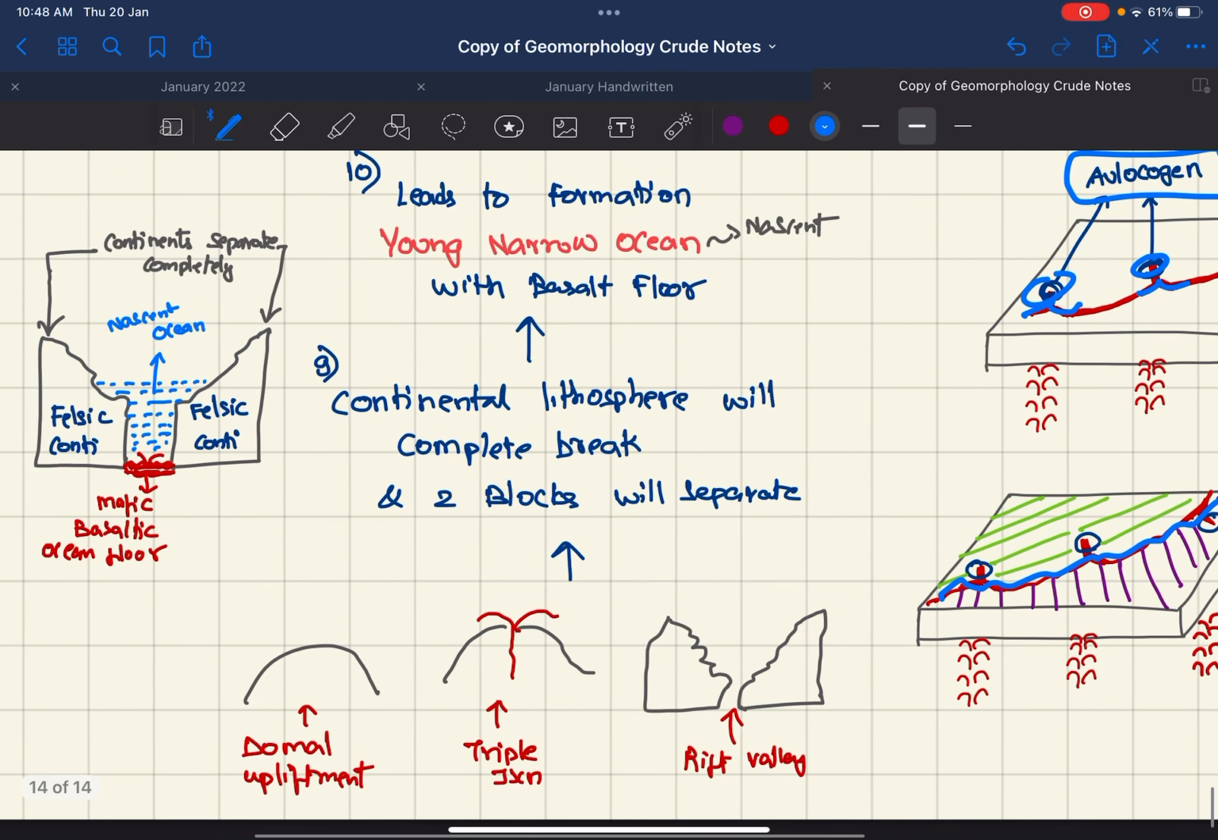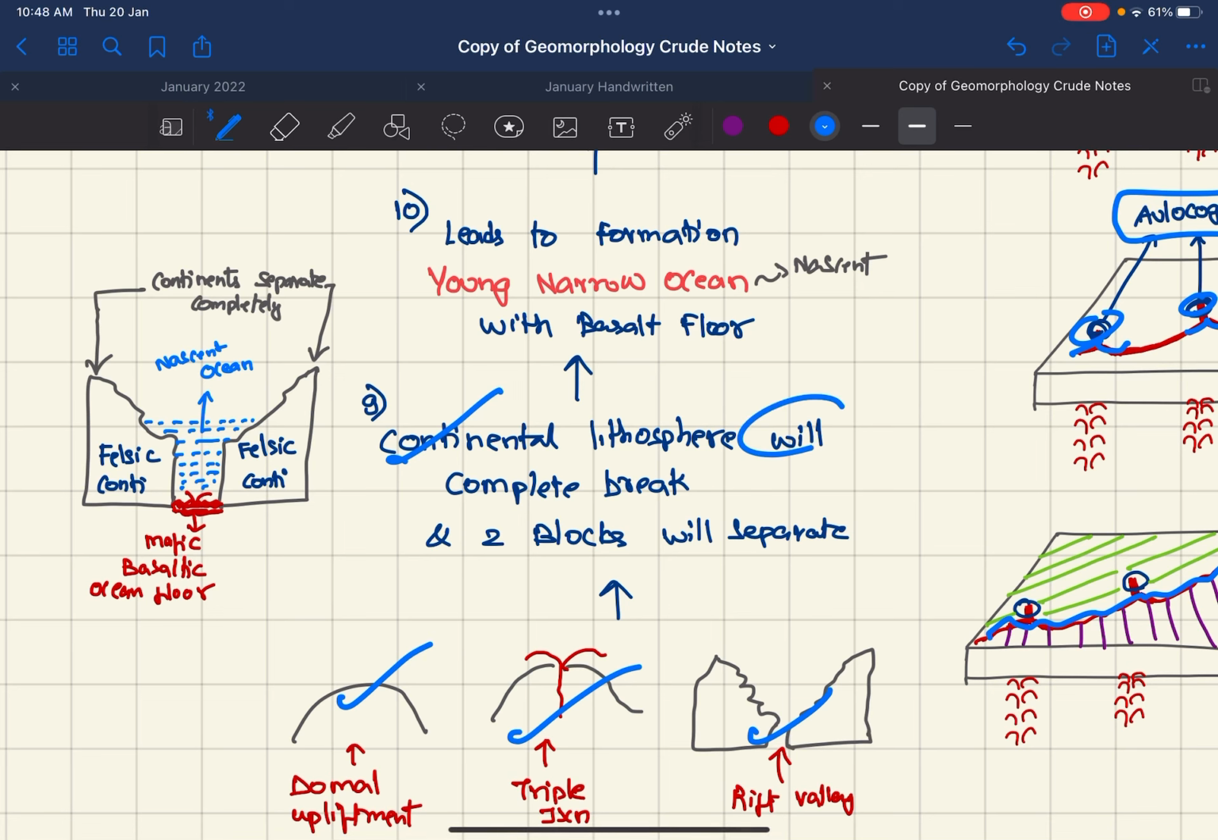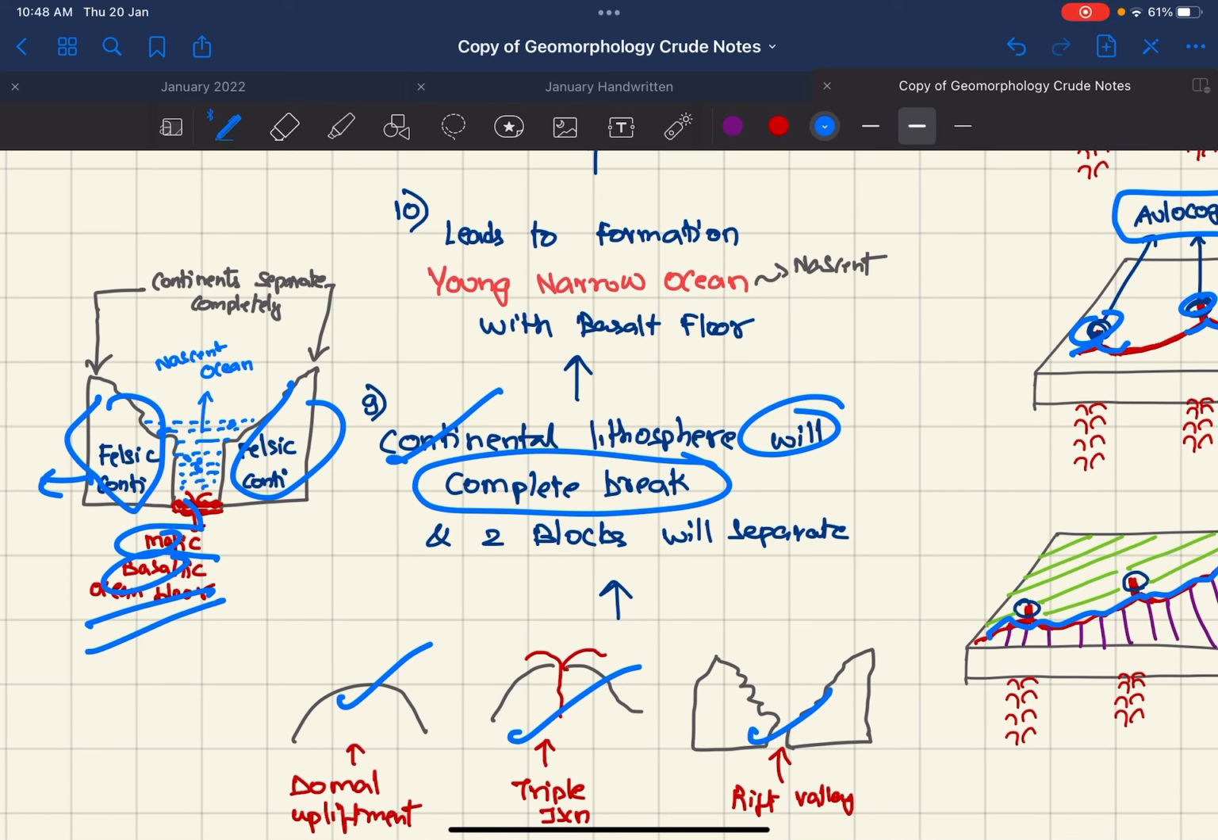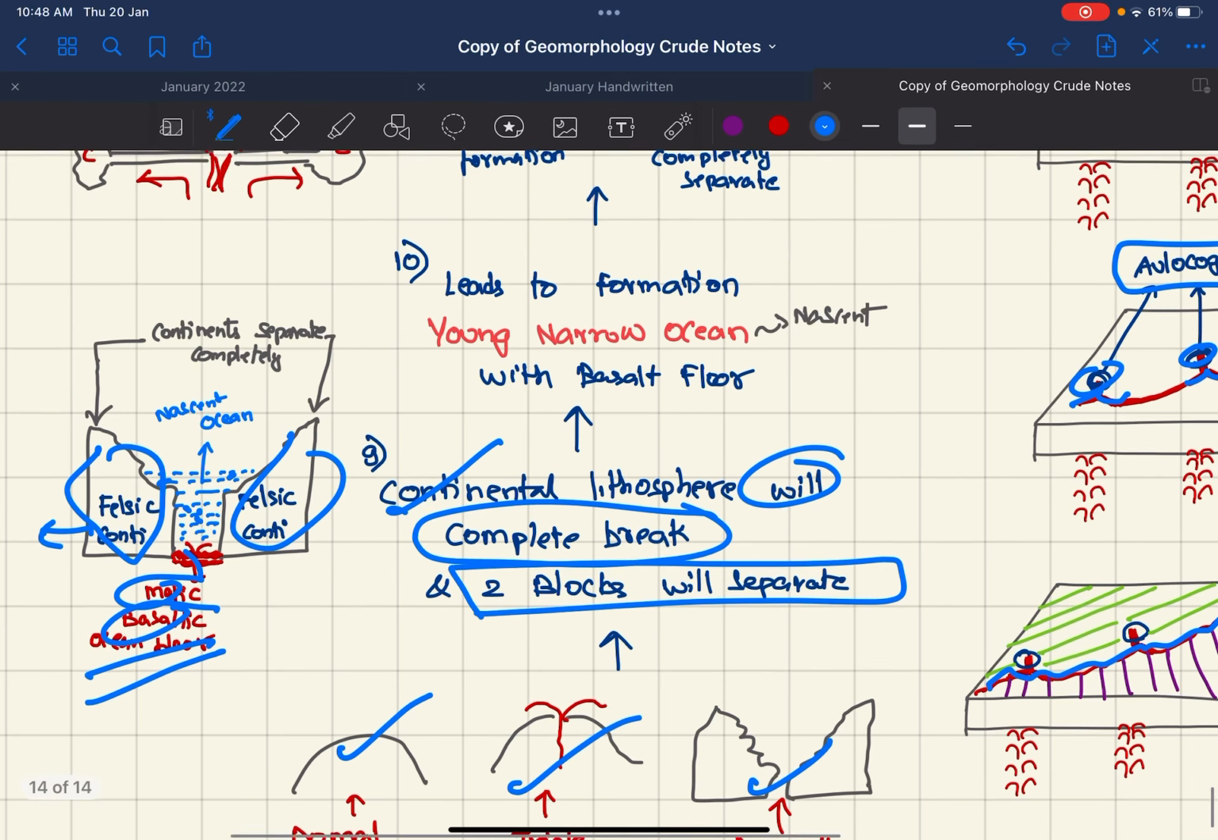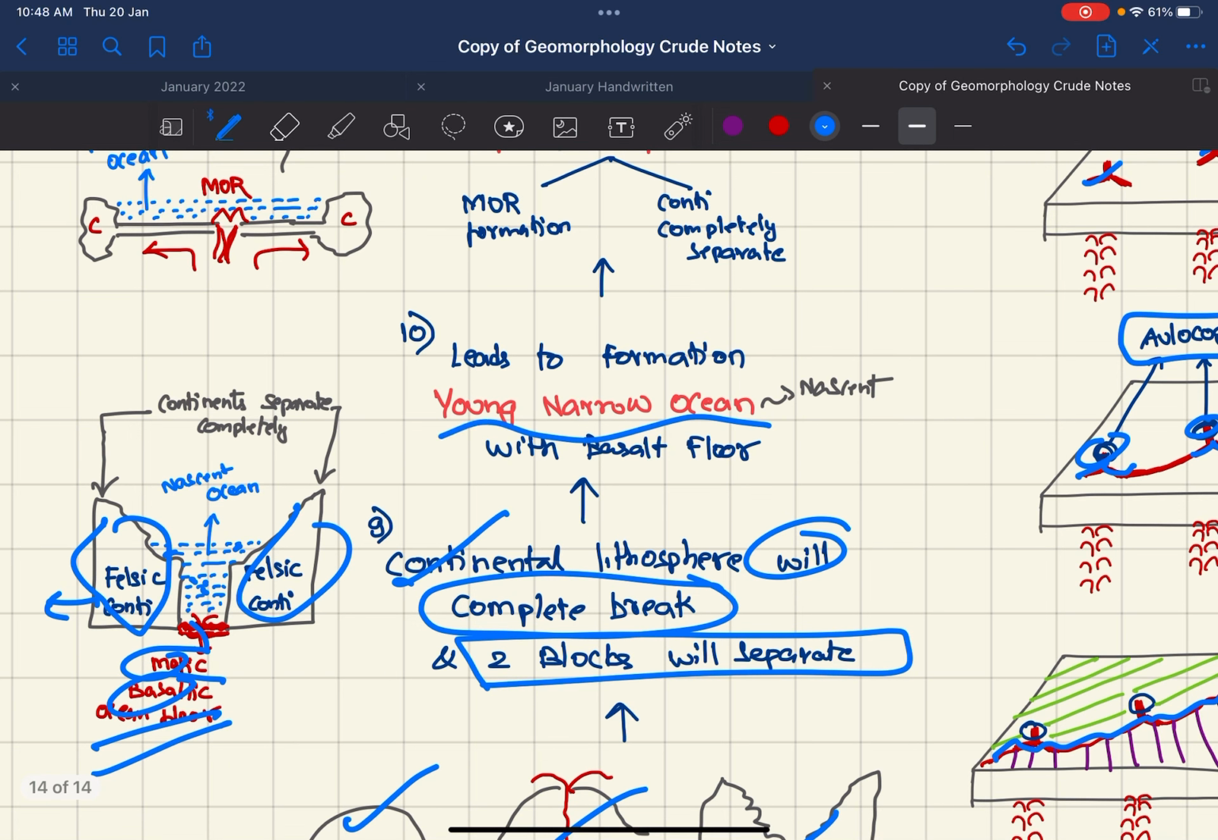This is a side view: initial domal upliftment, rupture and triple junction will form, later the rift valley. After that, the continental lithosphere will completely break. So the felsic continental material is there. It will completely break, and new basaltic and mafic ocean floor will be formed, and a nascent ocean will be formed. So the next step is the formation of the young narrow ocean, which is nascent. This is here with basaltic floors.